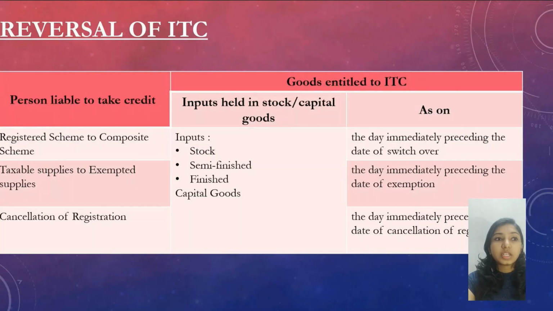On to the next portion, reversal of ITC. Here also we are dealing with three situations. Situation number one, when a registered person shifts to composition scheme. Two, when a taxable supplier shifts to exempted supplier. Three, cancellation of registration. In these three conditions, input held as stock, semi-finished goods and finished goods can be claimed, and also capital goods can be claimed.